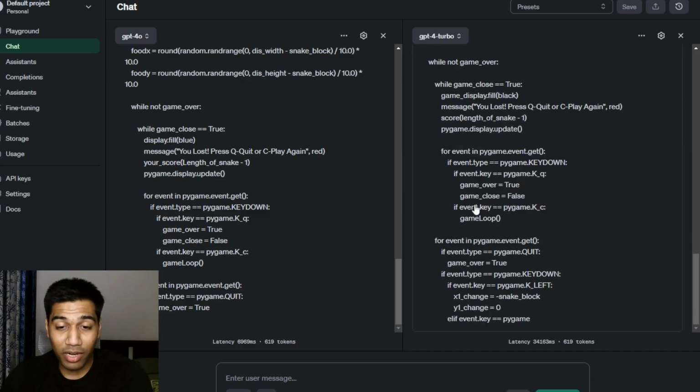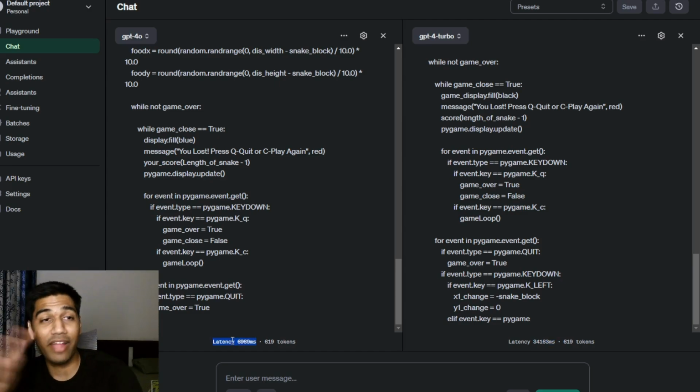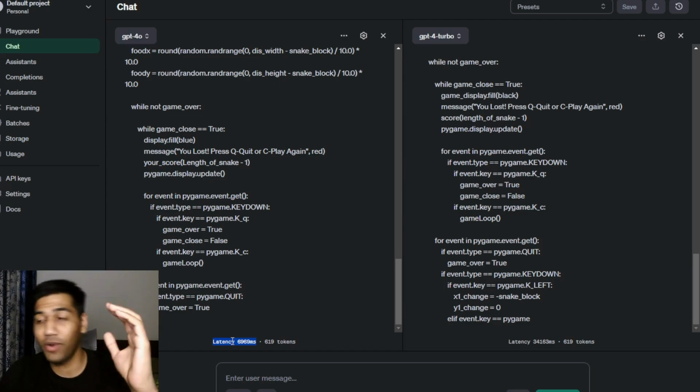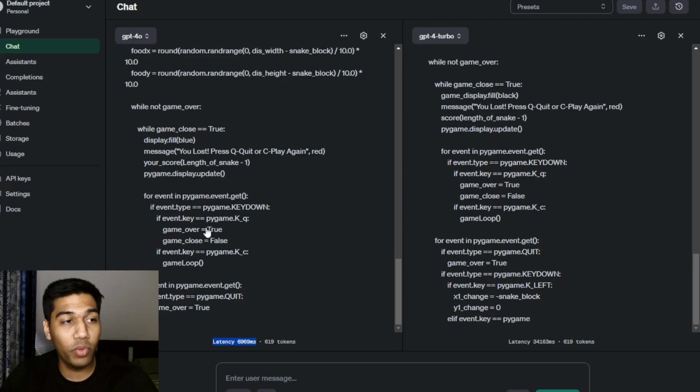But again, it just got completed. It probably took like 34 seconds, and this is around 7 seconds. The difference is massive, 5 times faster. I'm just realizing that, and this is crazy, but okay. So if you're using GPT-4o, you will start seeing those differences.